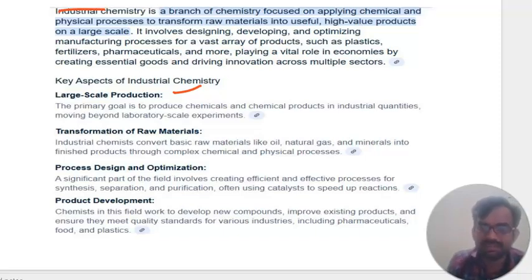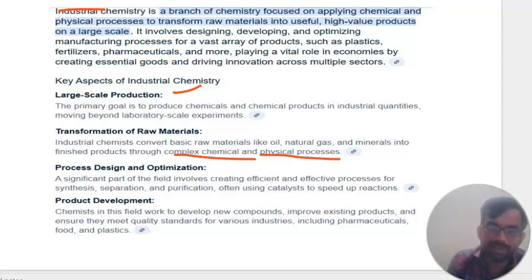The industrial chemist converts basic raw materials like oil, natural gas and minerals into finished products through complex chemistry. That point is important, along with the physical process. These happen when raw material is transformed into useful material.